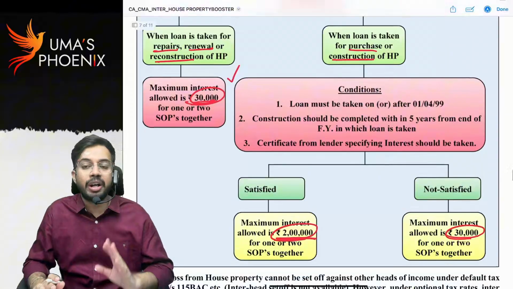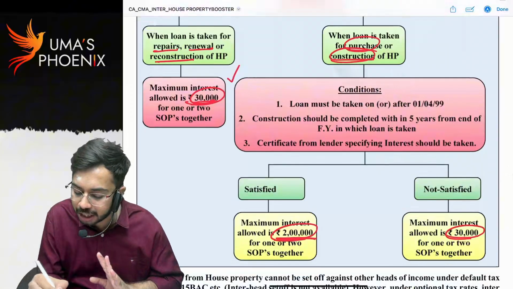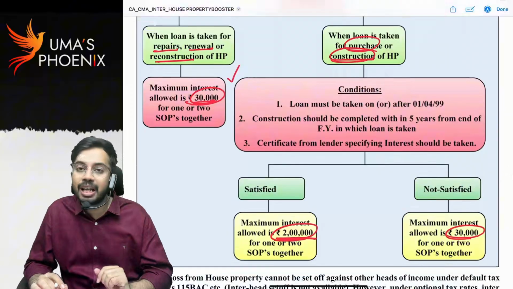Sir, you have told if loan is taken for purchase or construction, then 2 lakhs or 30,000 is allowed as deduction.